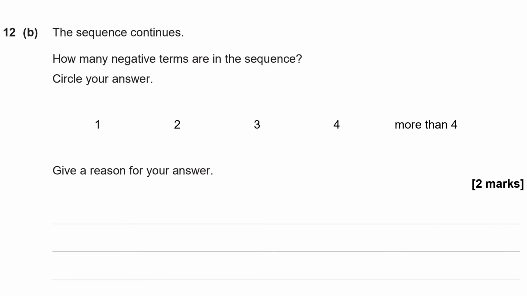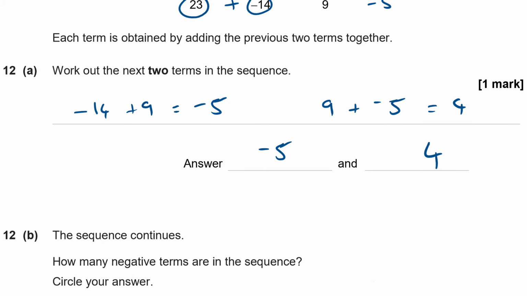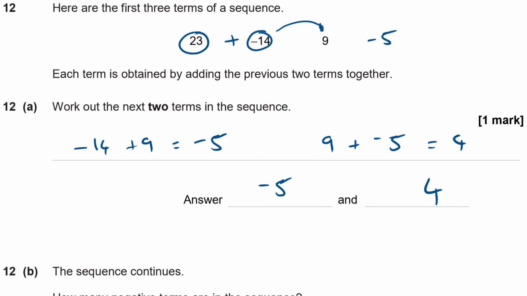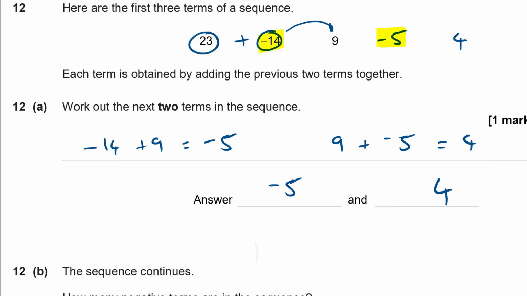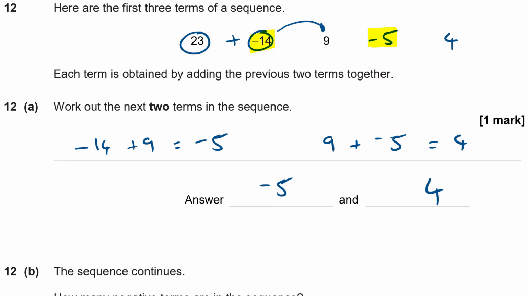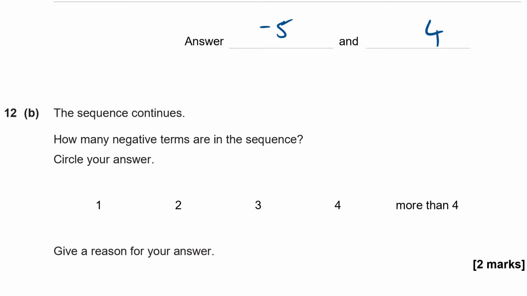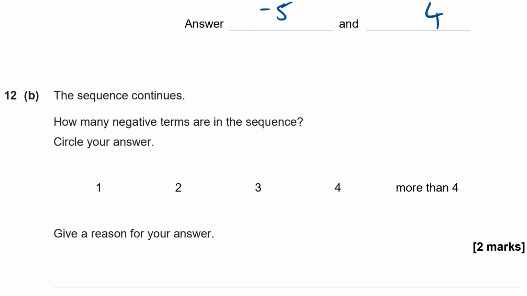Right, now part B says the sequence continues. How many negative terms are there in the sequence? Okay, well, we've had 2 so far. We've had minus 14 and minus 5. Now what's going to happen next? What's going to happen as our sequence continues? I think we're going to need a few more terms to work this out. We've already got 2, but will there be 3, 4 or more as the sequence continues?